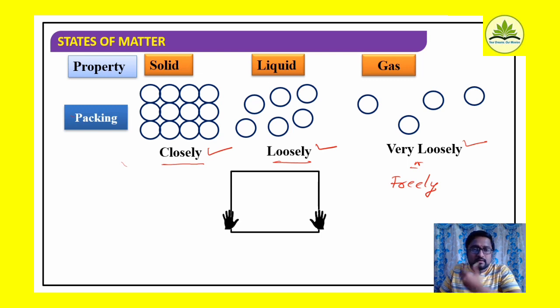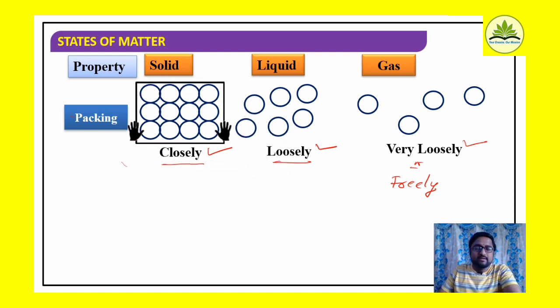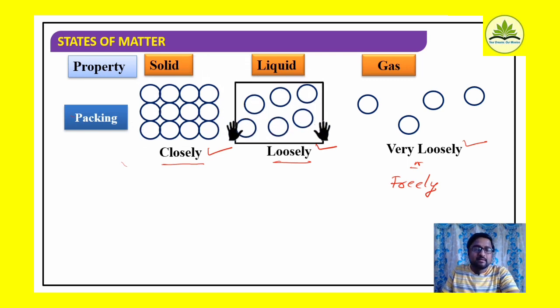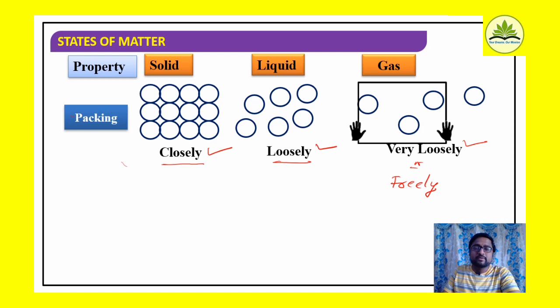When you look at the packing of the particles in solids, they are fixed in a definite geometry, therefore we say they have a definite shape. Coming to liquids, particles are present in a fixed volume, therefore we say they have a specific, definite volume. But coming to gases, they do not fit into a specific or definite volume.